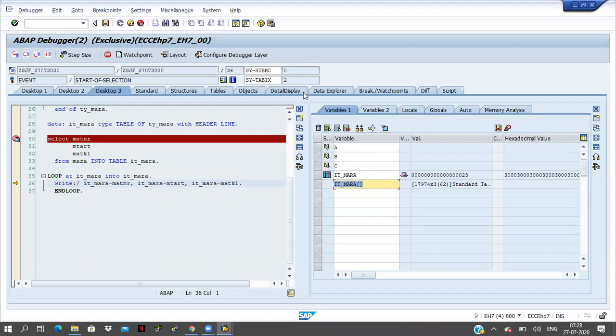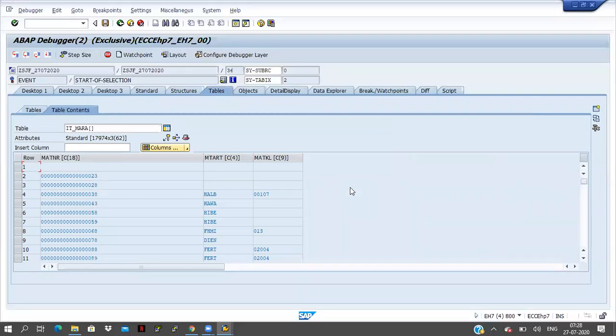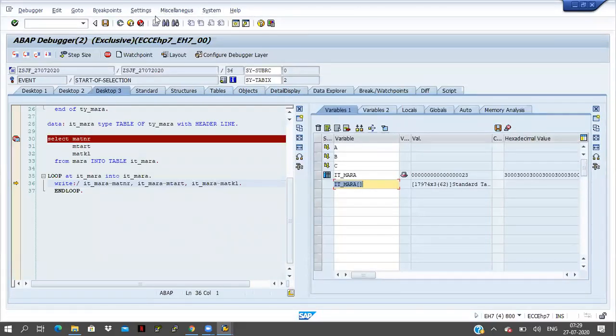Now the cursor is in the second record of the internal table. We are looping the internal table, so in the looping we are at the second line of the internal table. But my requirement is I am giving one condition here: if the material number is 88, then only I have to stop there. Otherwise, I have to execute all the program. So now what we have to do? We have to go for a watch point.